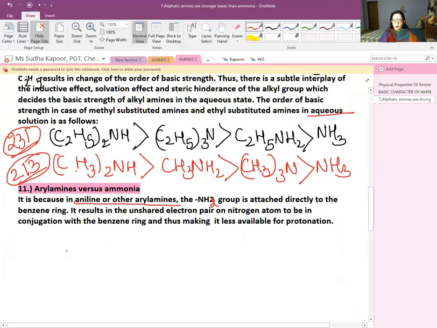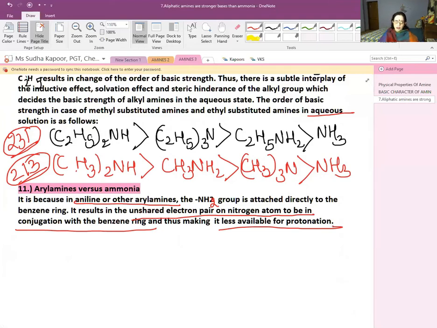In NH2, the N has a lone pair of electrons on it. So the unshared electron pair on the nitrogen atom is part of the conjugation with the benzene ring and thus is less available for protonation. So if the lone pair is not available for protonation, how can it be a very strong base?